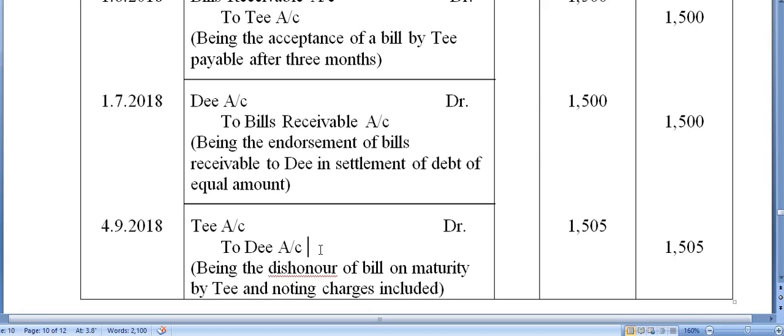Okay. So at this point of time, the notification charges will be levied upon the drawee ultimately. He or she only has to pay the noting charges ultimately at the end. So it will be included in T's account. That's why we are writing this particular entry in the book of drawer. Okay.